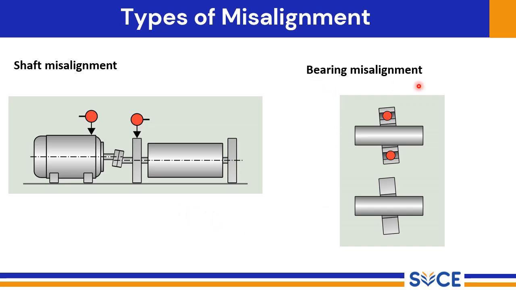Bearing misalignment, on the other hand, refers to the misalignment of the bearings that support the rotating shafts. This means the bearing housing or the bearing itself is not properly oriented. In this diagram, you can see how the bearings are tilted or offset relative to the shaft. Again, the red dots emphasize the misalignment. This can cause uneven load distribution on the bearing, leading to premature wear, increased temperature, and ultimately bearing failure.